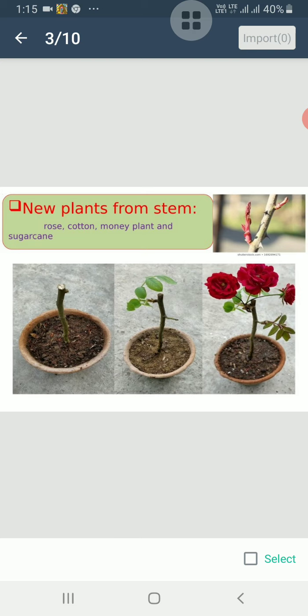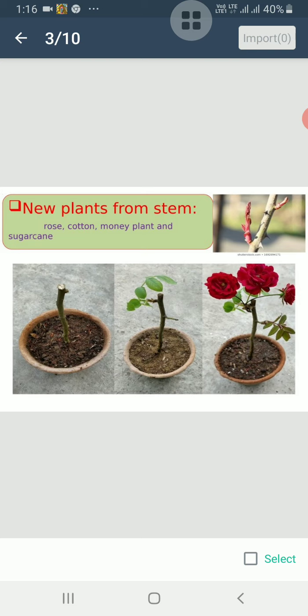In some plants like rose, cotton, money plant, and sugarcane, new plants grow from small pieces of stem of the parent plant. These pieces are called stem cuttings and they have one or two buds on them. If you plant a stem cutting into the soil, after a few days it grows into a new plant, as shown in the picture.